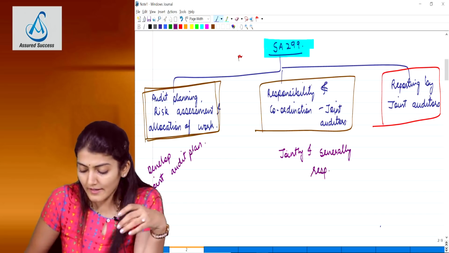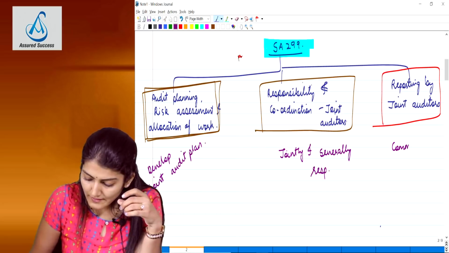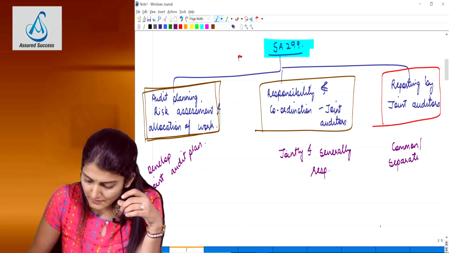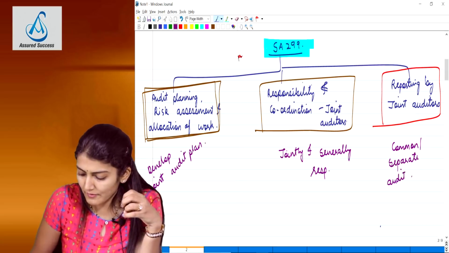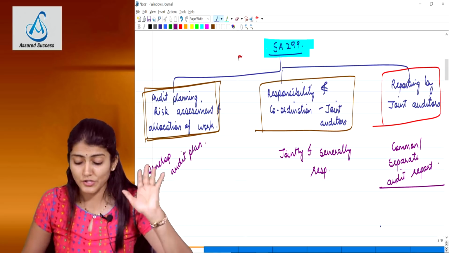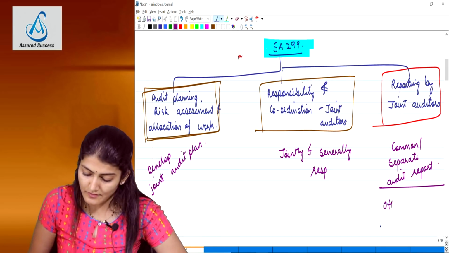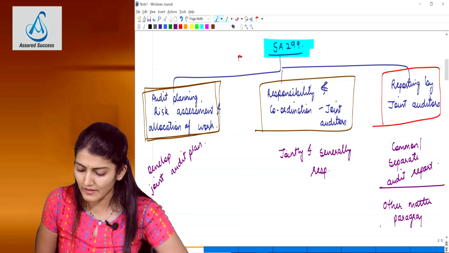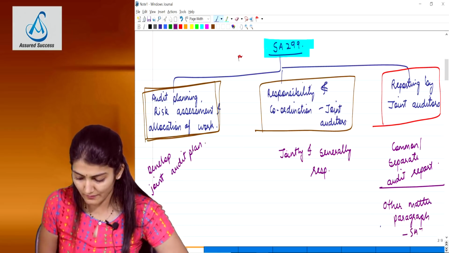And third is the common audit report and the separate audit report. In case of agreement, a common audit report, and in case of disagreement, a separate audit report; a joint auditor is not bound by the views of the majority of joint auditors, and cross-referencing is to be given to each other's report by way of the Other Matter paragraph in accordance with SA 706.